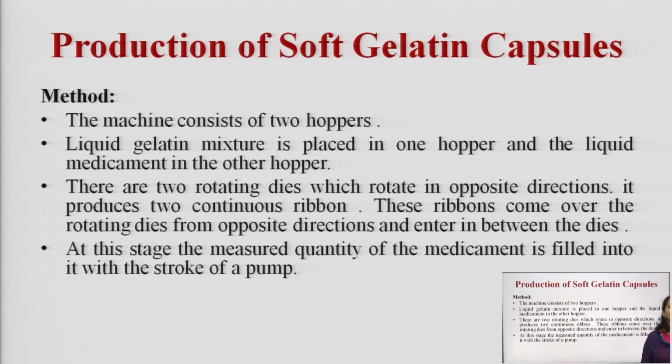There are two rotating dies which rotate in opposite direction. It produces two continuous ribbons. These ribbons come over the rotating dies from opposite direction and enter in between the dies.